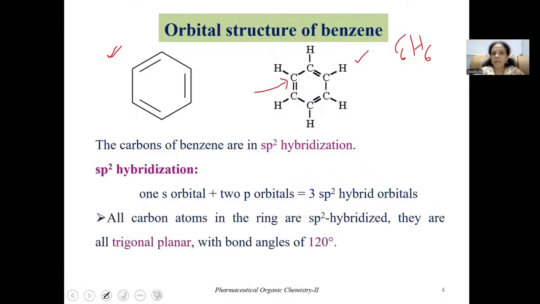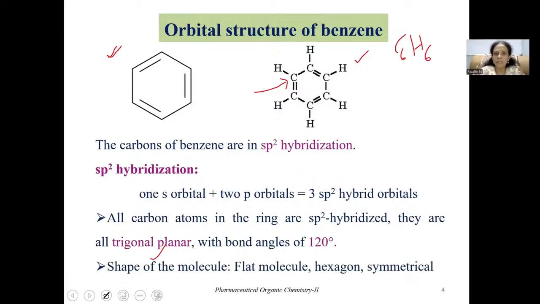These three sp2 hybrid orbitals will be arranged as if they are pointing towards the corners of a triangle. And that is the reason whenever a particular atom is in sp2 hybridization, the shape will be trigonal planar and the bond angle will be 120 degrees. That means with respect to each carbon in benzene, the shape is trigonal, but here 6 carbon atoms are arranged in the form of a cyclic ring structure. And that is how, overall, due to this sp2 hybridization, benzene is a flat molecule with a symmetrical hexagon structure.